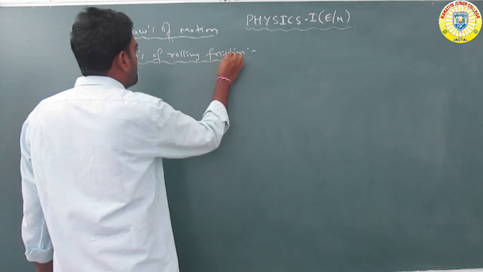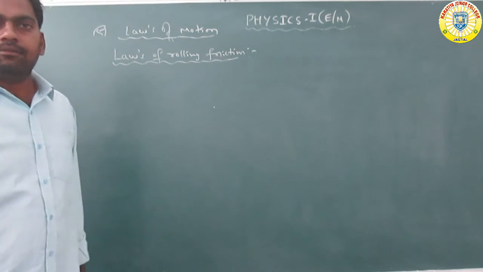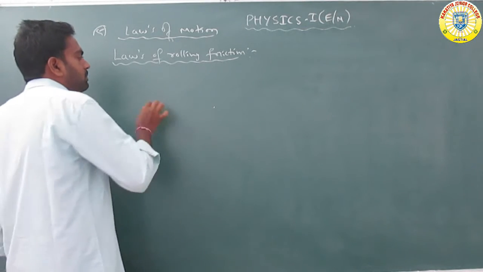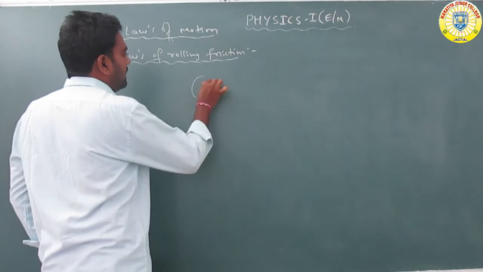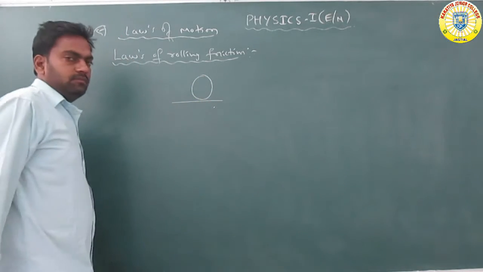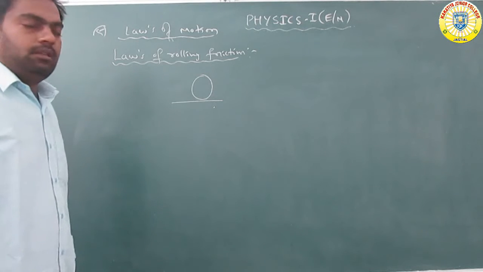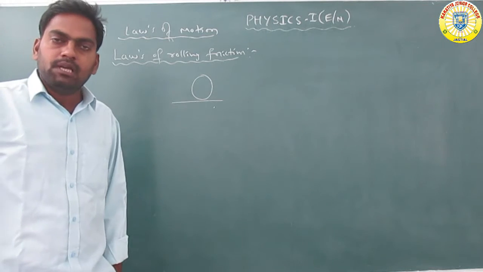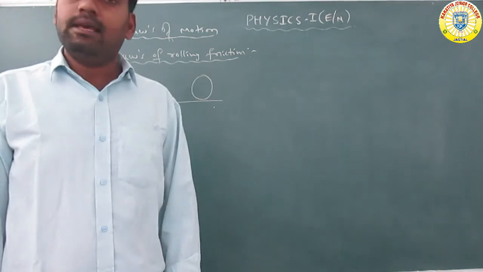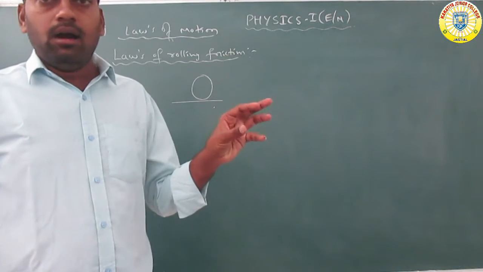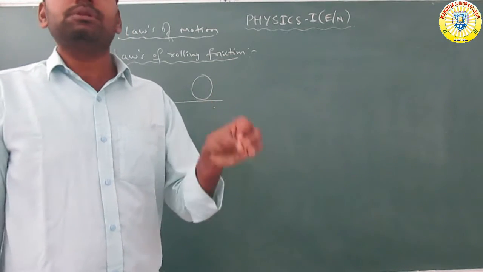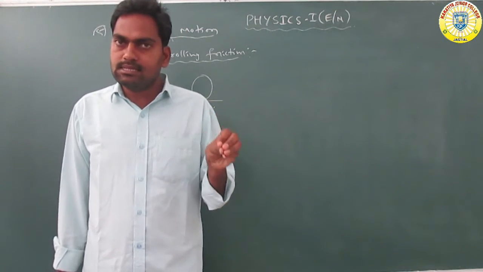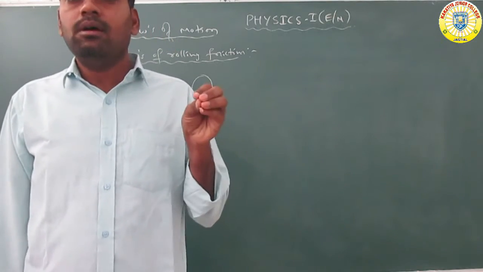Next, the laws of rolling friction. For example, if the contact between the bodies is very small, the rolling frictional force is very small. When the contact area of the rolling body with the surface is less, the friction force is also less.